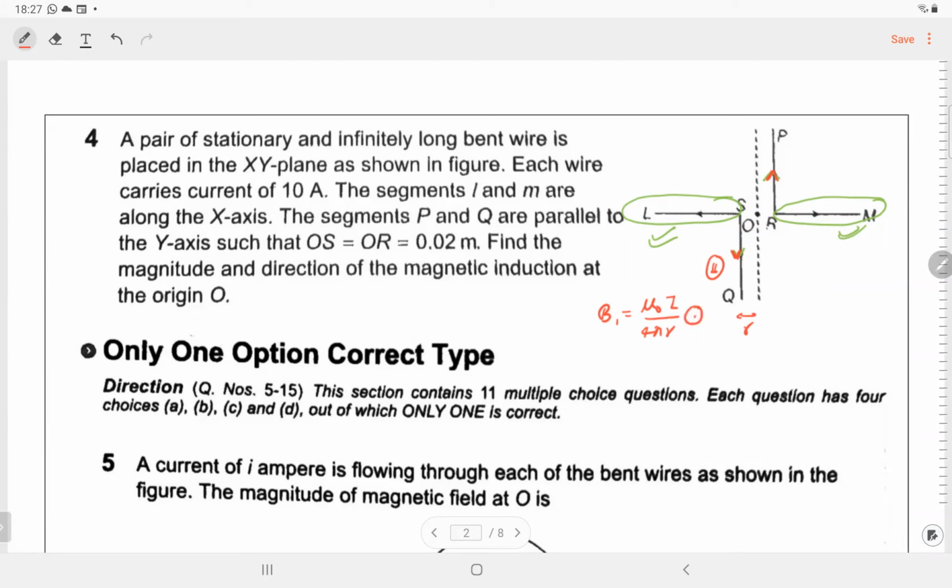Due to wire 2, what is the direction? Also out of the plane. Again out of the plane, and magnitude wise it is again same. So B2 is also mu naught I upon 4 pi r. Both are out of the plane, so we'll add: mu naught I by 2 pi r, r is 0.05. Right? Question number 5.